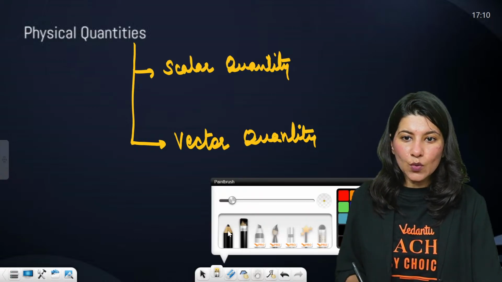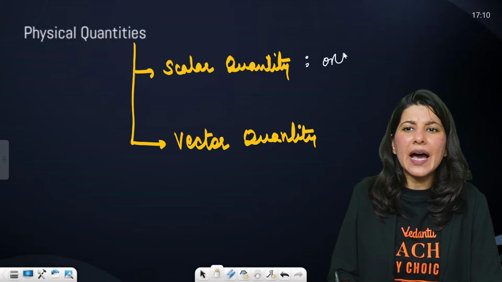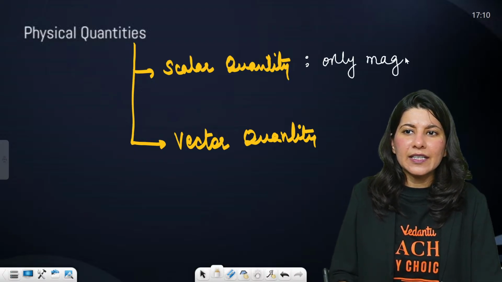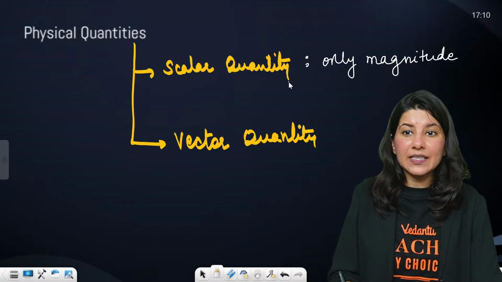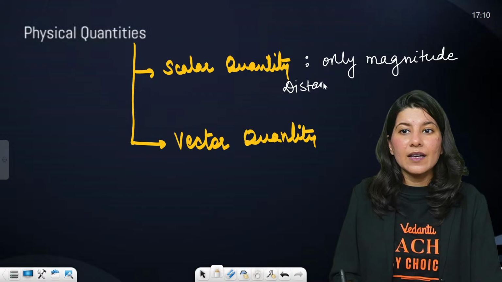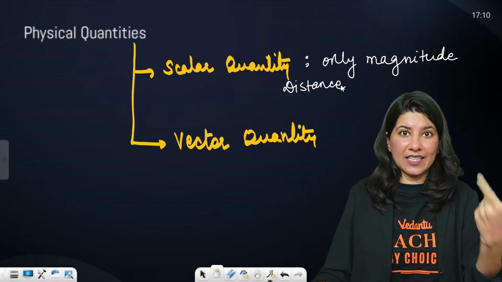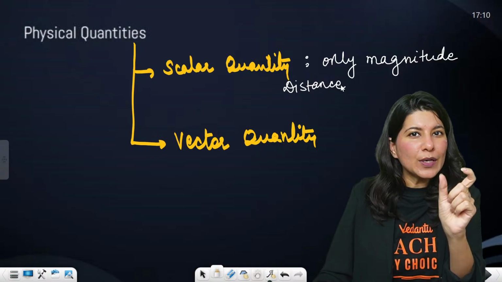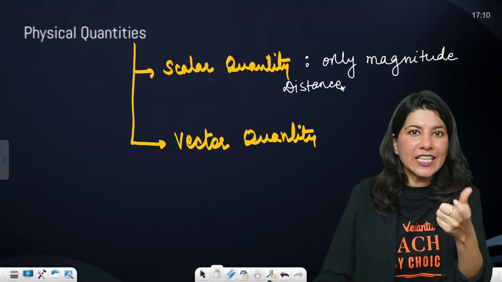Now a scalar quantity has only magnitude. For example, distance. If I ask you how far your place is from my place, you will only tell me a number with a unit, like, ma'am, 2 kilometers, 3 kilometers.